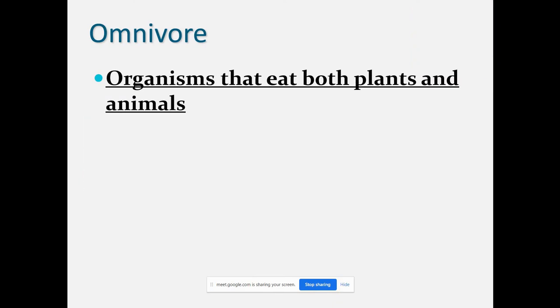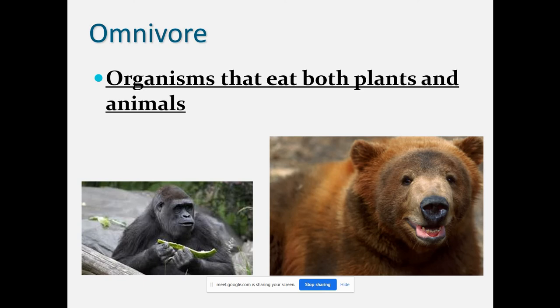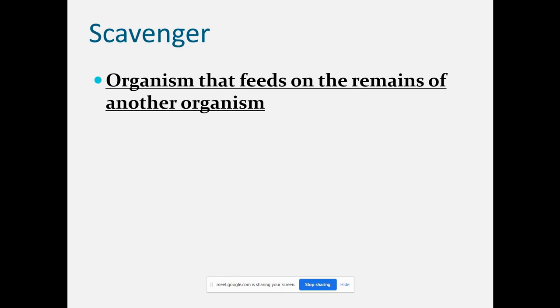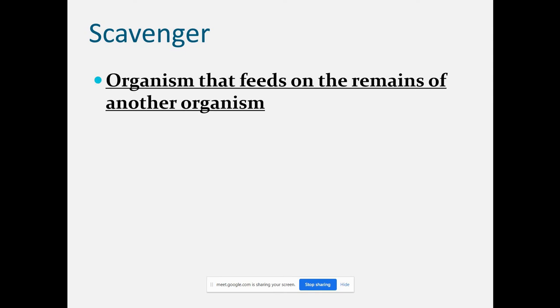Now omnivores, organisms that eat both plants and animals. Like monkey, chimpanzee, bear. So these are animals. Human is also included in this. So human is also an omnivore, because they feed on both animals and plants.